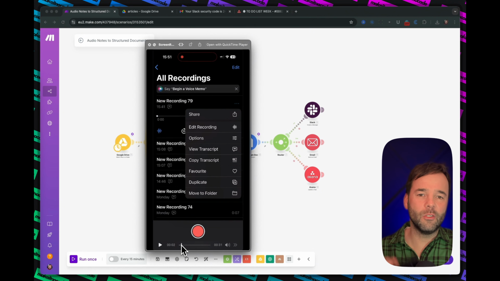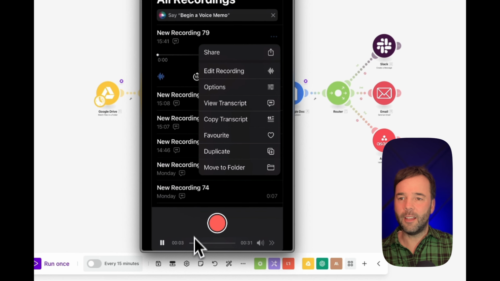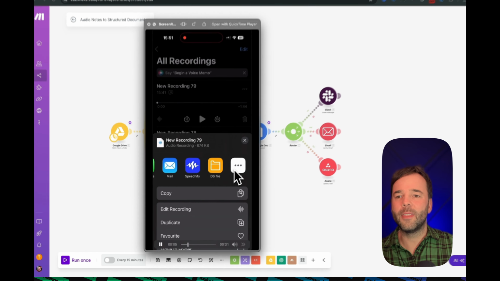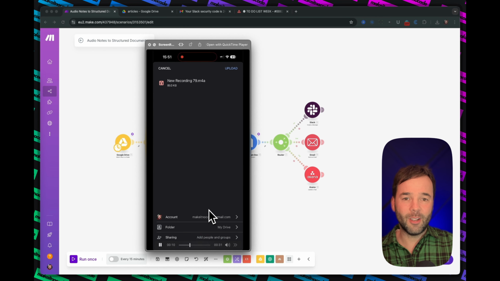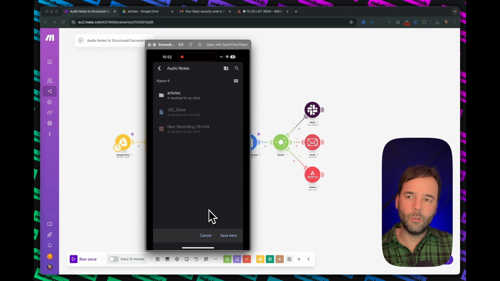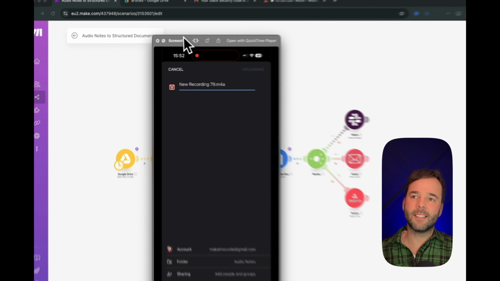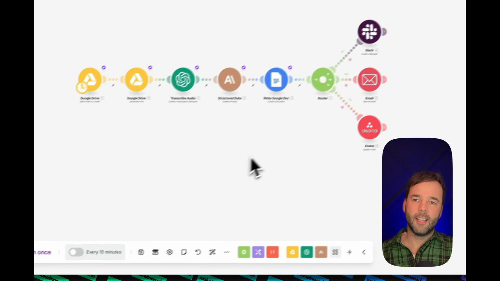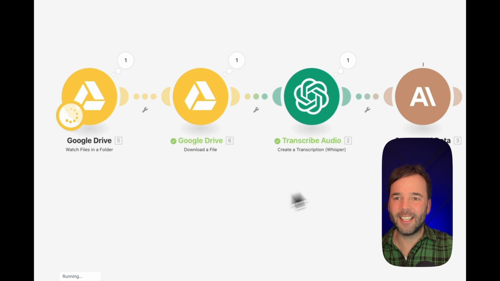I'm using an iPhone, so when I'm on my iPhone, I just hit the three dots at the top, then I scroll towards more, and I say Google Drive, and then this is my recording. This is the folder that I want to put it in, so I select the folder where it needs to go, audio notes, and I say save here, and then top right, I hit upload. That's all I do, and then after that, it will go straight to my Google Drive. In the meantime, I've just hit run so that you can actually see it working.